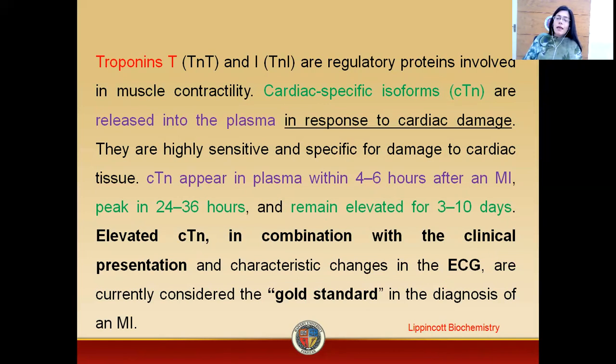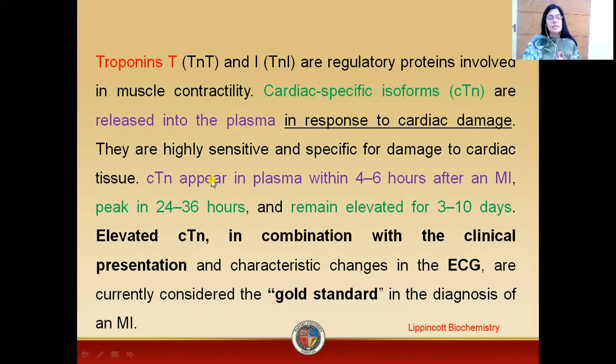We have certain troponins in our body, and particularly in the heart, we have cardiac-specific isoforms of troponin, that is cTn. They are released into the plasma in case of cardiac damage.